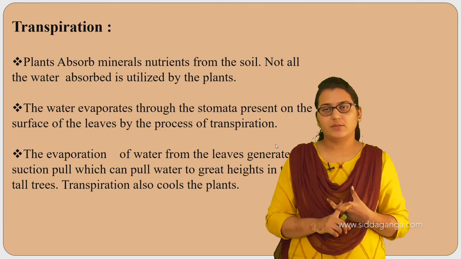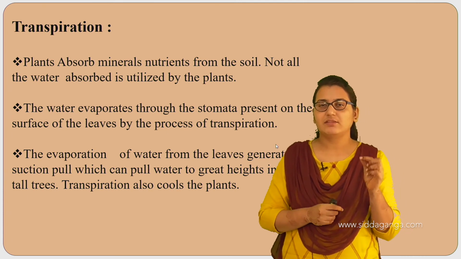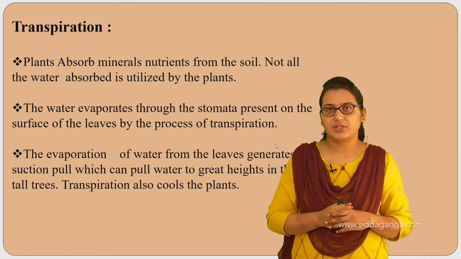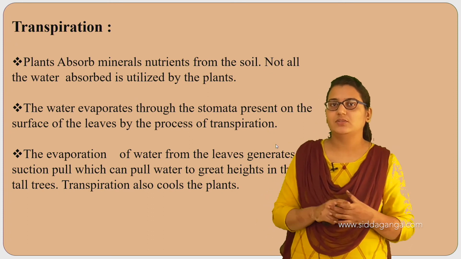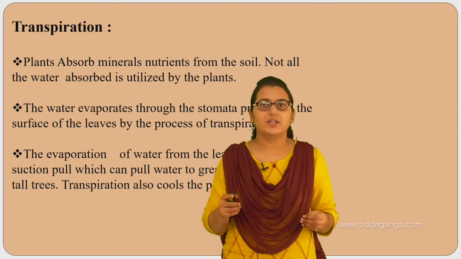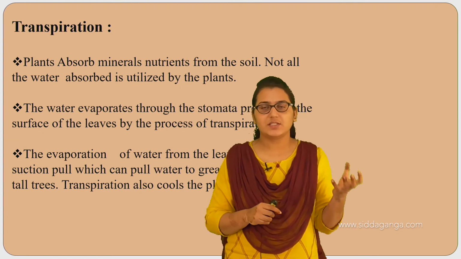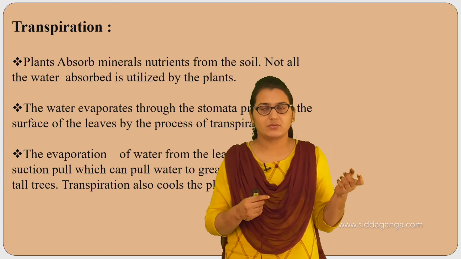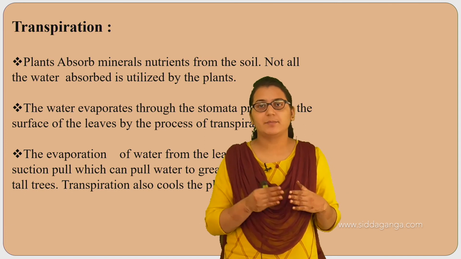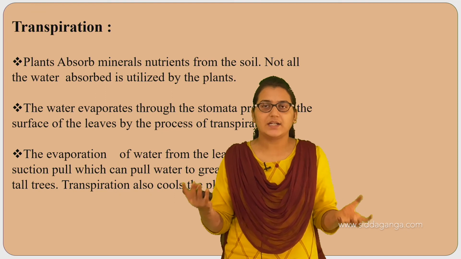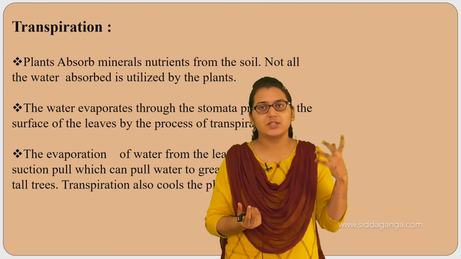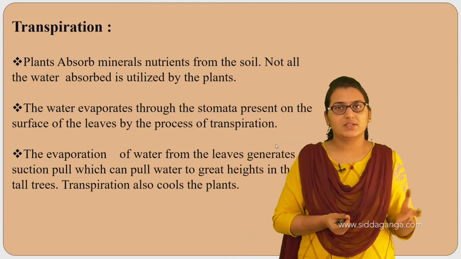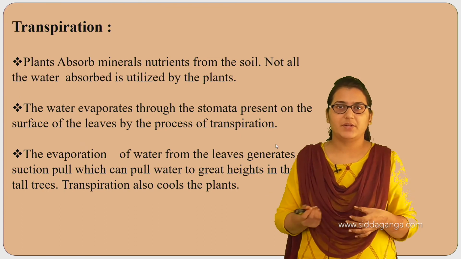We can see this in all plants, but in some plants which have thick stems, for example cactus in desert regions, very little transpiration is seen, because they have a thick coat and they already do not get much water. What is transpiration exactly? The excess water, the water which is not utilized by the plants, is released out. But in desert regions or places where plants hardly get water, there is no water for them to transpire. So plants basically release water through the process of transpiration.